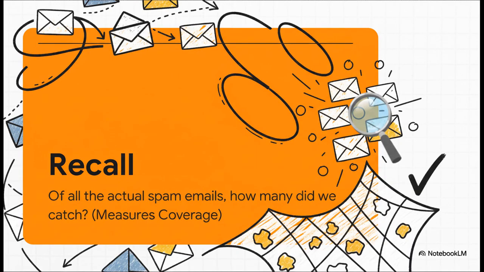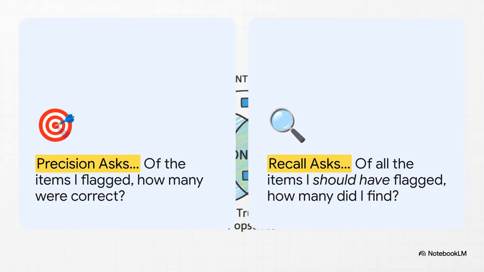Our second detective, Recall, is focused on something different: coverage. It asks, of all the spam emails that were actually out there, how many did we manage to catch? So Recall is all about being comprehensive. High recall means you're doing a great job of finding most of the actual spam. And putting them side by side like this makes the difference pop.